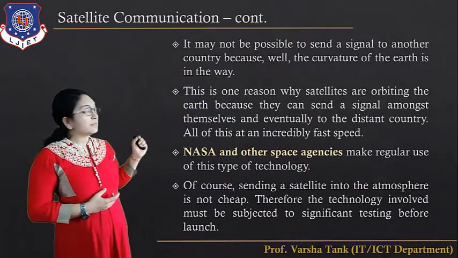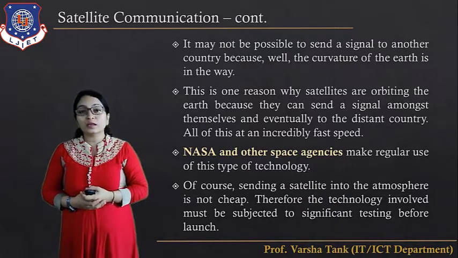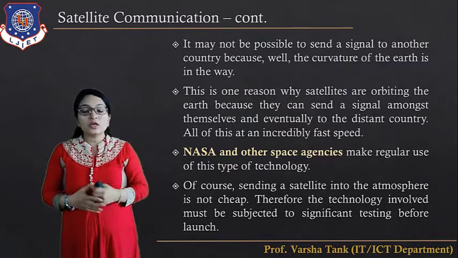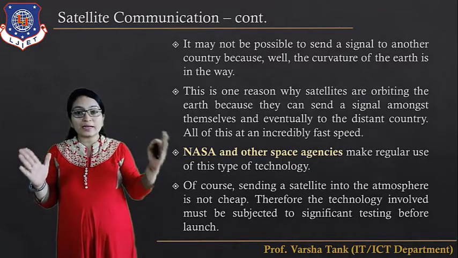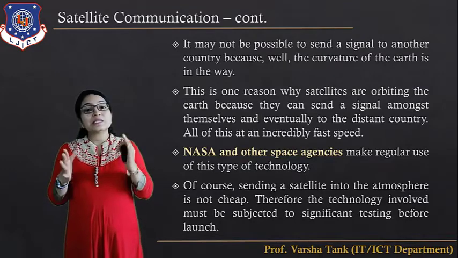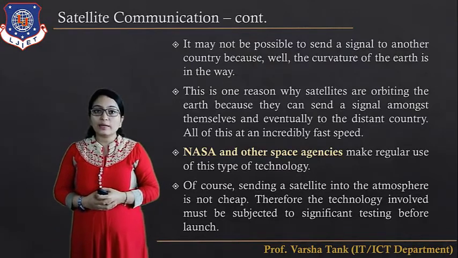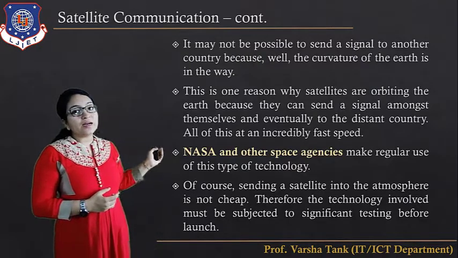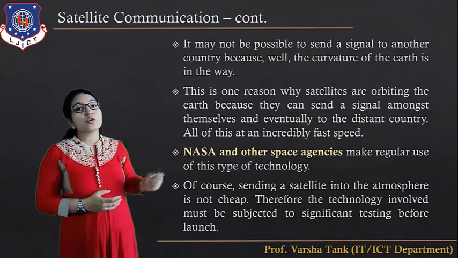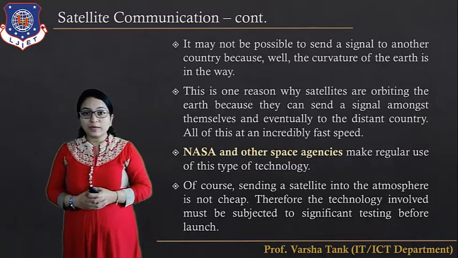Now it may not be possible to send a signal directly to another country. Why? Because the curvature of the earth is in the way. It is not possible to send the signal as a direct line of sight, because of the curvature the signals may be blocked. This is one reason why satellites orbit the earth: they can send a signal amongst themselves and eventually to the distant country, at incredibly fast speed. So satellite communications provide fast speed.